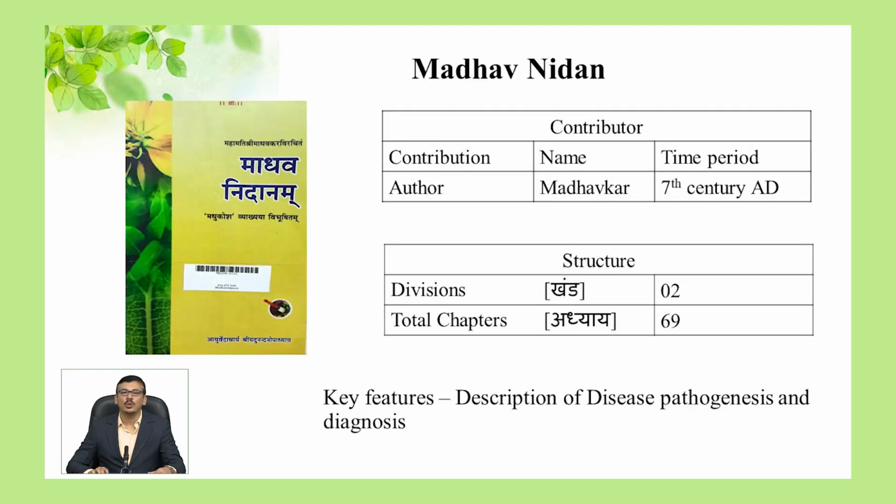Madhav Nidan was a book written by Acharya Madhavkar in the 7th century AD. It has 2 divisions called Khanda and 69 chapters. This book plays a major role in understanding general and specific pathogenesis along with the signs and symptoms of various diseases. This book gives guidance about different types of diseases and their pathogenesis too.